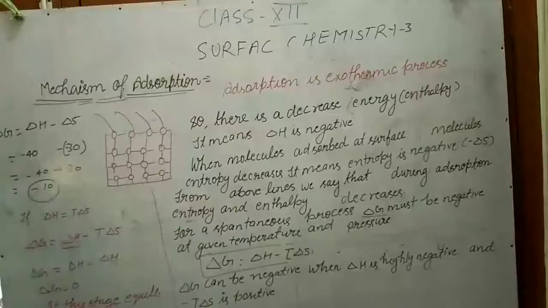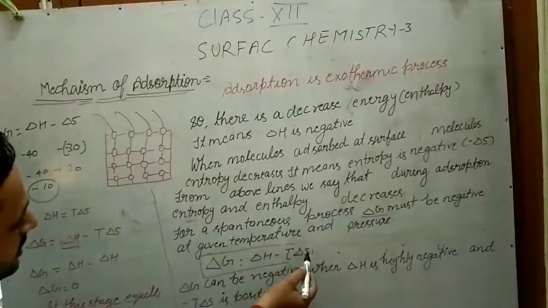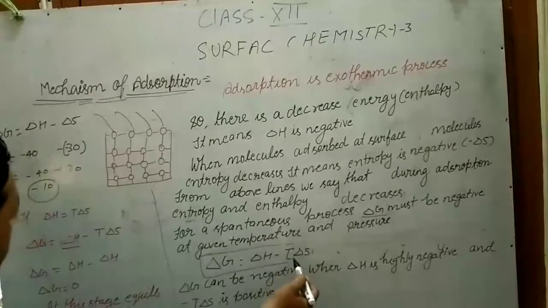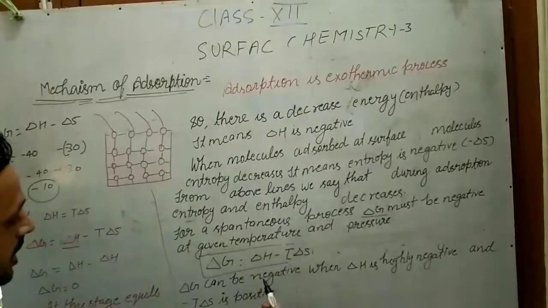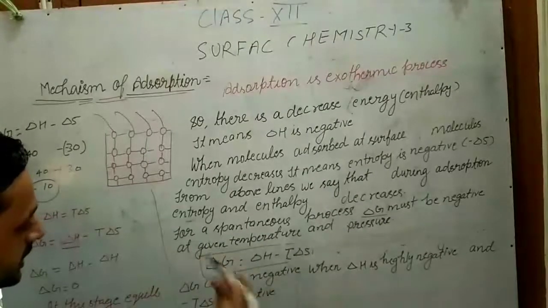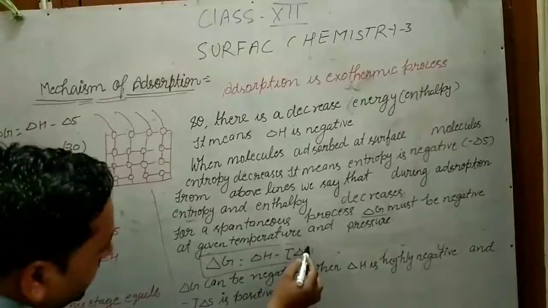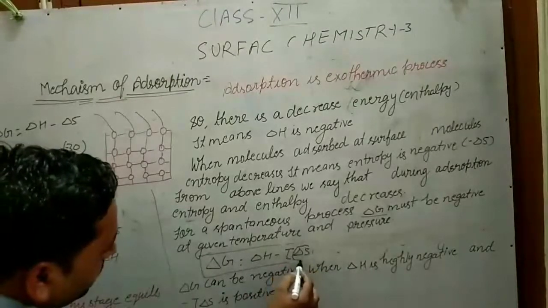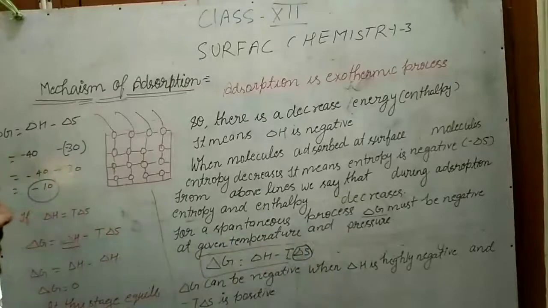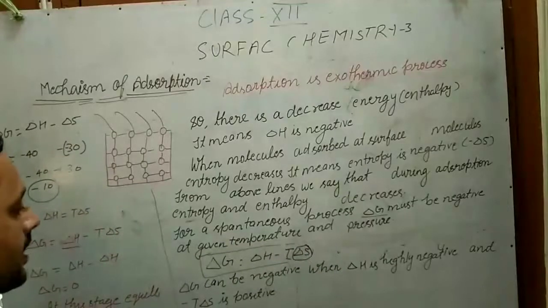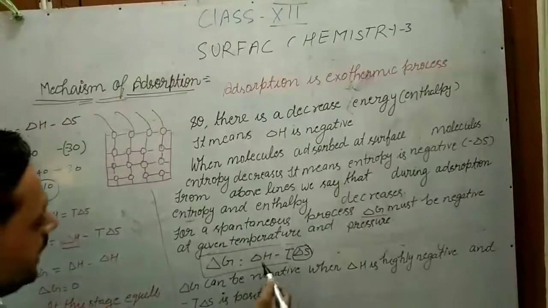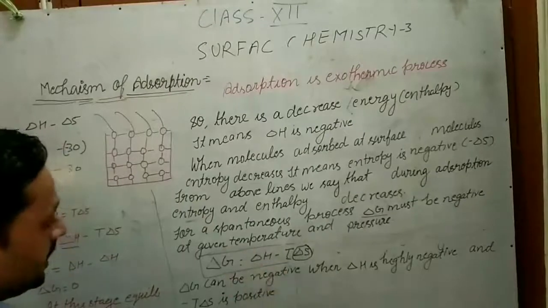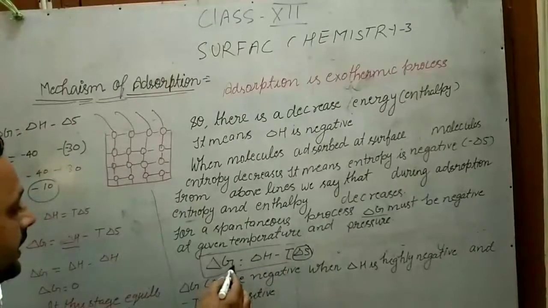Here you may see this. If we say in terms of delta S, if delta S value is negative and highly negative, then delta G will be negative.